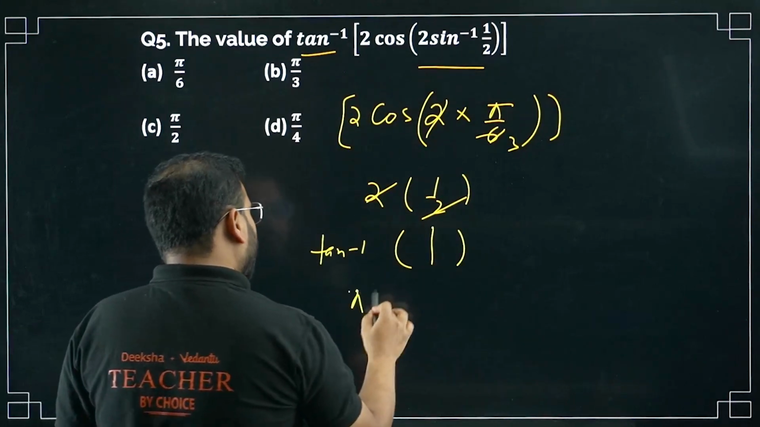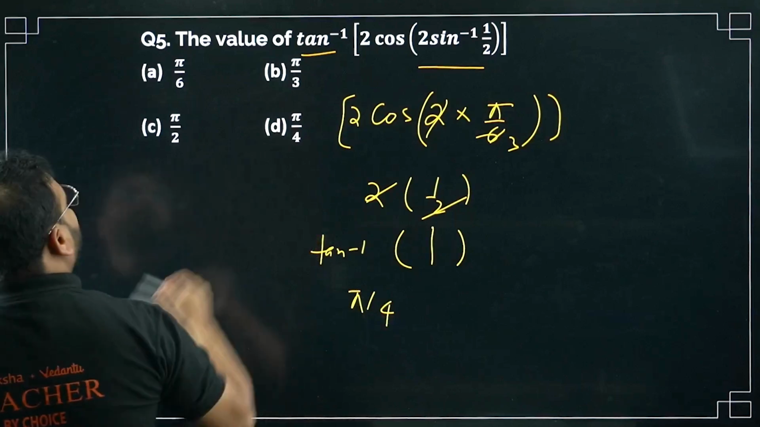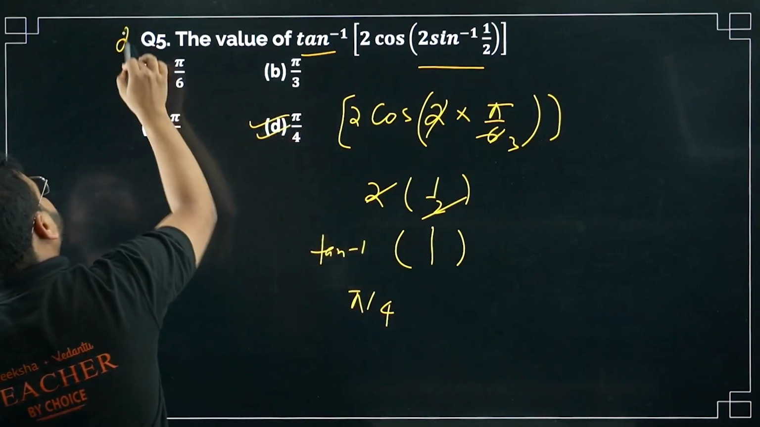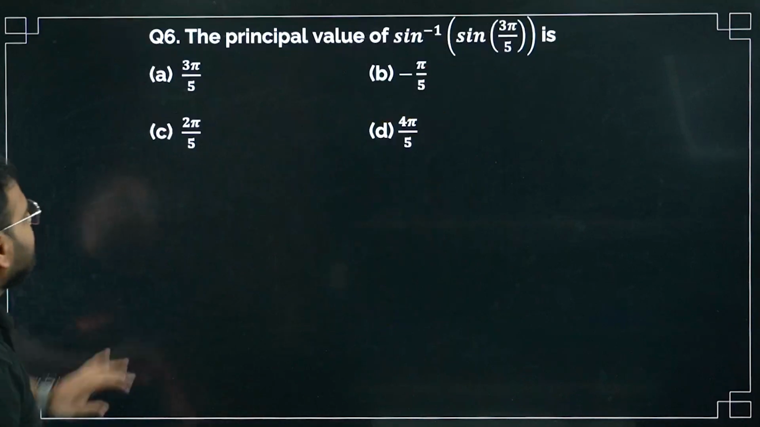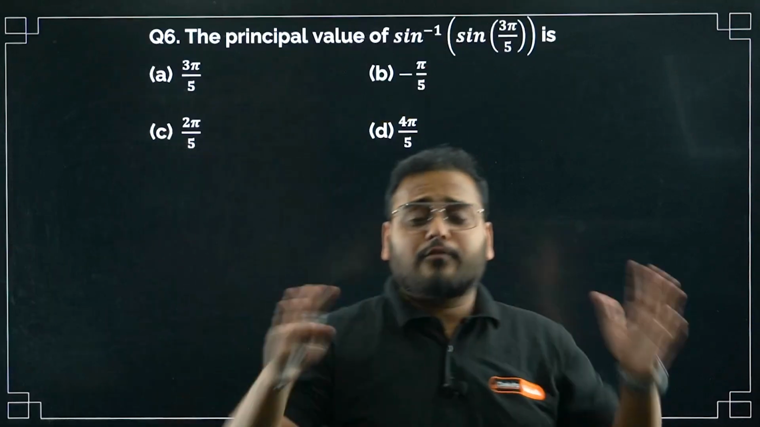Pi by 4. Option D is correct, sir. Yes or no? Option D is correct. Okay, let's move on to question number 6 now. Sir, why so fast? We have a lot of questions to solve.